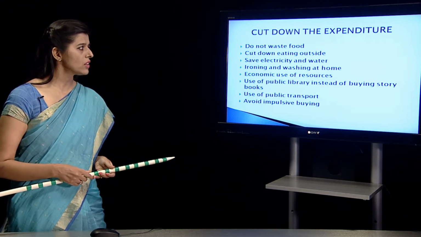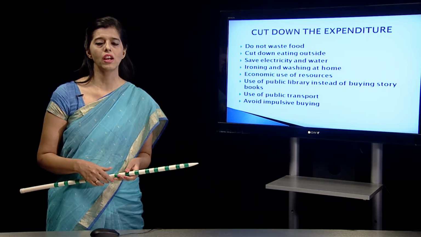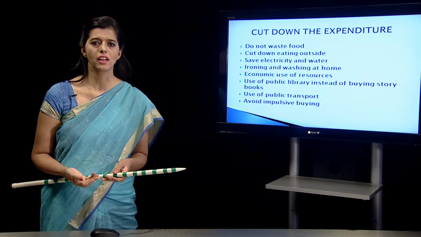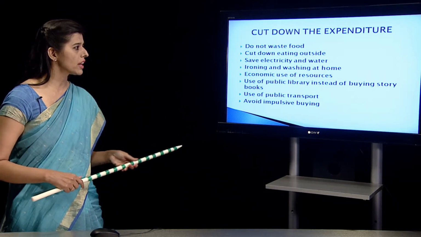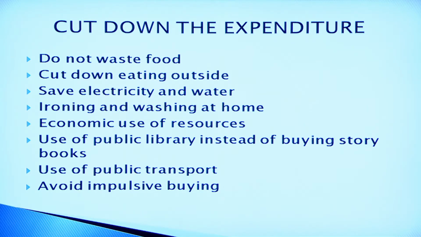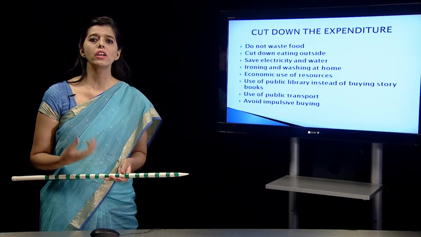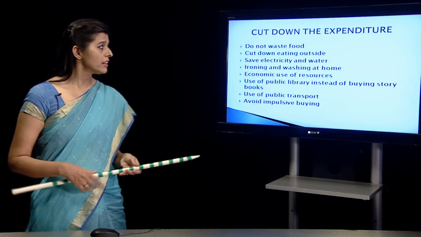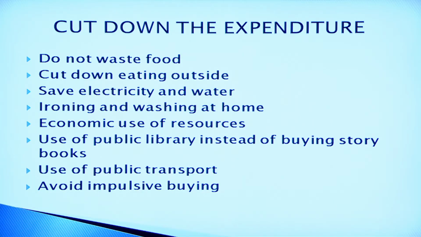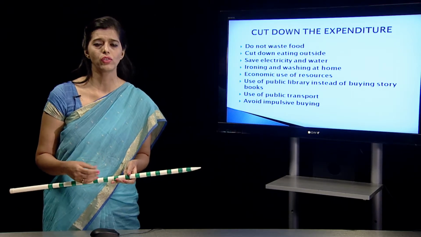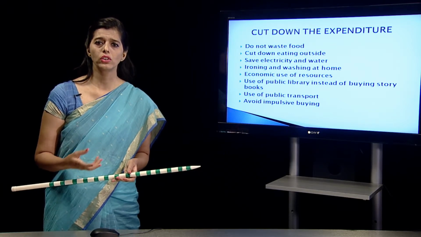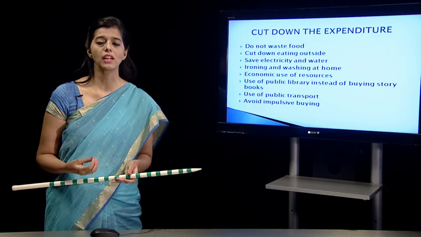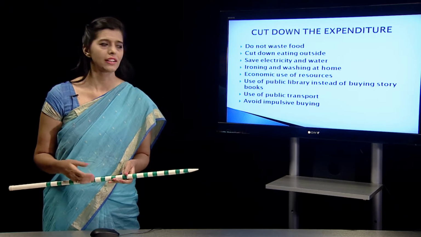And save electricity and water, we need to be cautious, because when we are saving electricity and water, we are reducing our electricity and water bills. In this way, we are cutting our expenditures. Then ironing and washing at home, we can do ironing at home, washing at home, so that we don't have to hire extra services, hire an extra maid, so that our income is preserved. Then economic use of resources, it's about every resource, whether it's fuel, food, electricity, or clothing. We need to be very economical and cautious of all the resources which we have, because ultimately that's going to add up to our income.